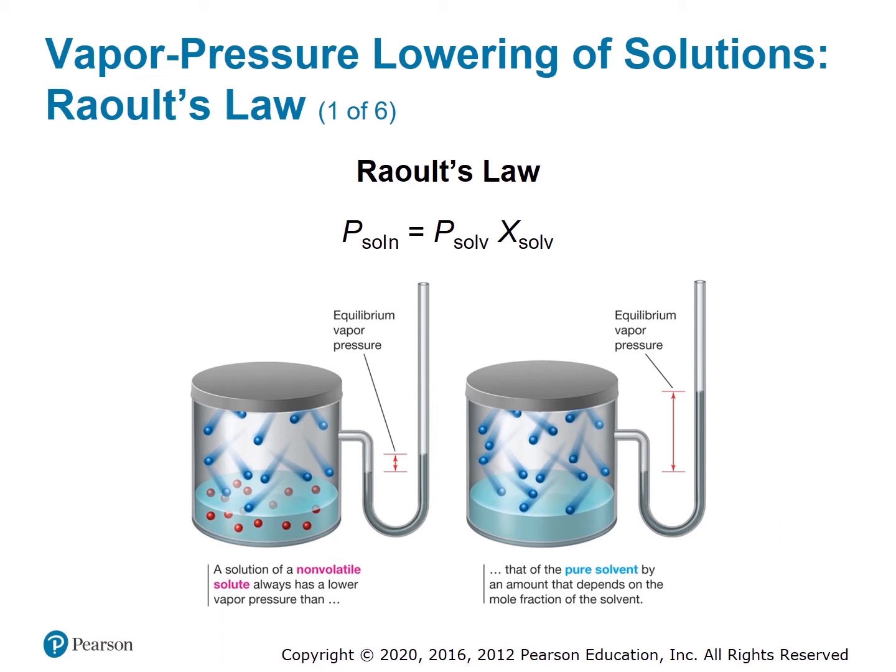This law states that if we have a non-volatile solute, meaning that the solid has virtually no vapor pressure, as is the case with most solids, the vapor pressure of the solution will be lower than the vapor pressure of the pure solvent. Specifically, the vapor pressure of a solution with a non-volatile solute is the vapor pressure of the pure solvent multiplied by the mole fraction of the solvent in the solution.